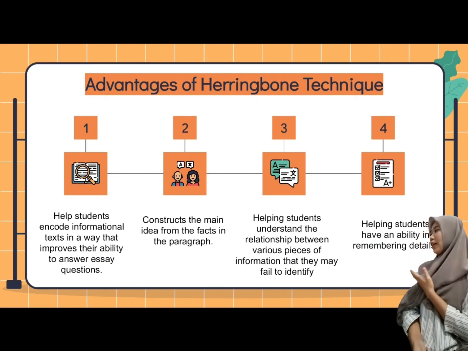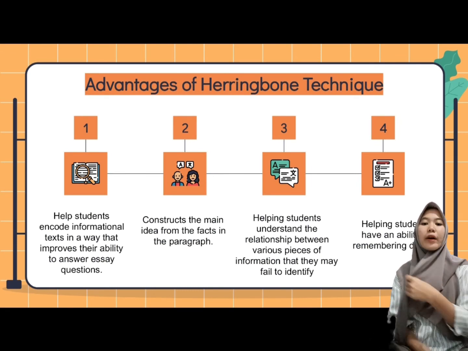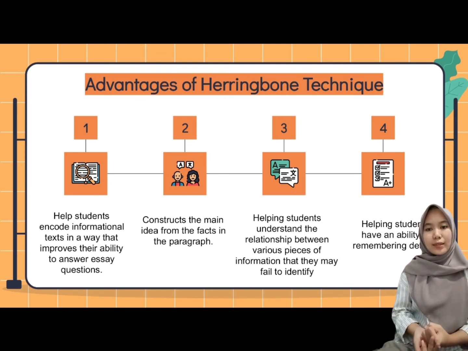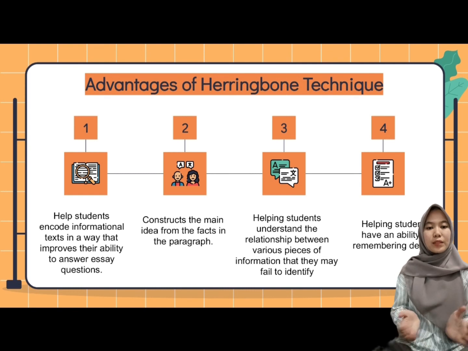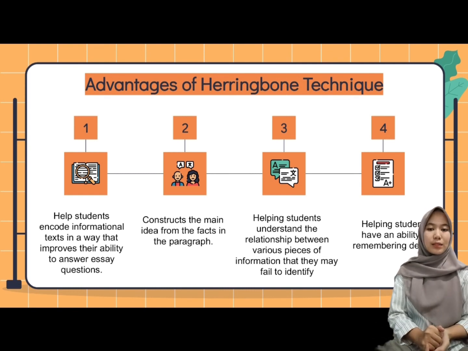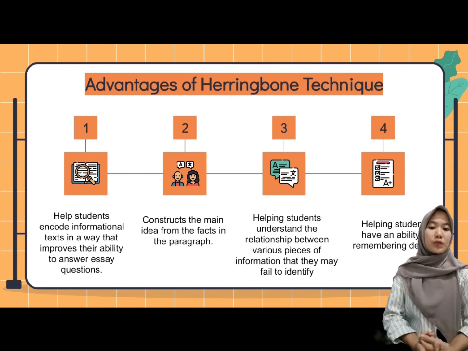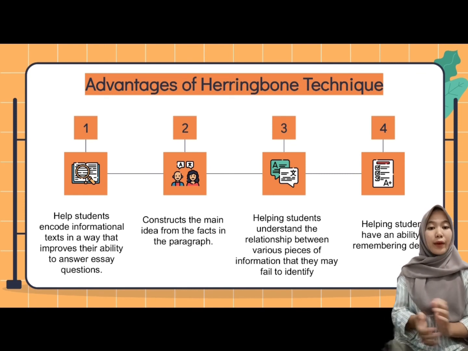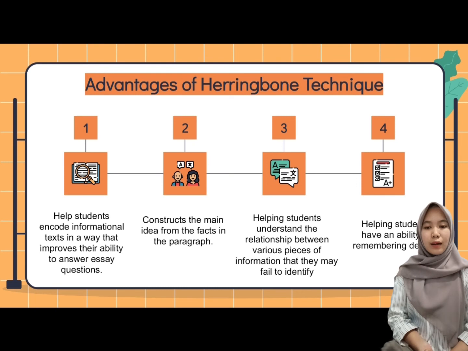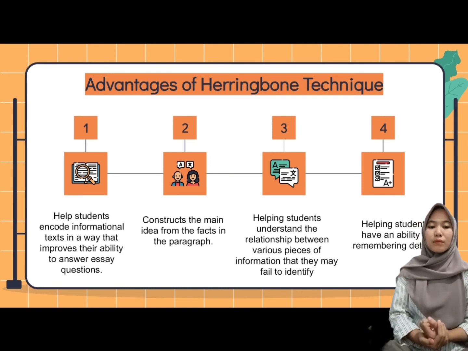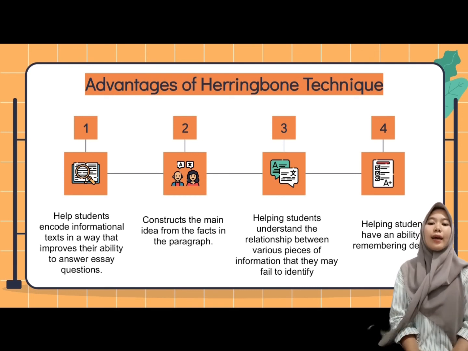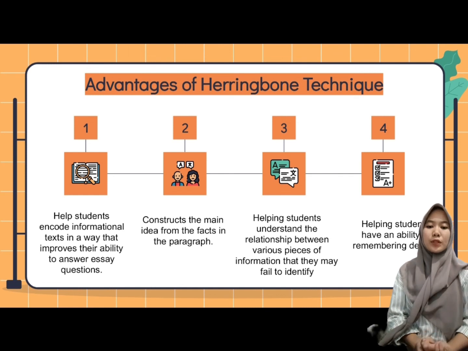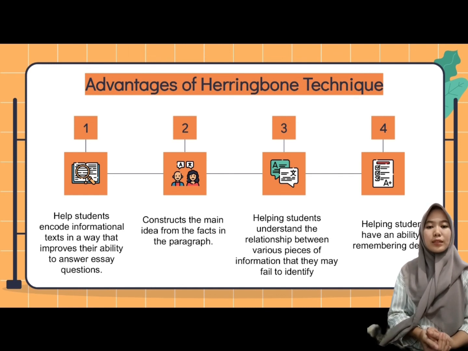Okay, now I would like to explain the advantages of herringbone technique. The first one is to help students encode informational text in a way that improves their ability to answer essay questions. And the second, to construct the main idea from the facts in the paragraph. And the third is helping students understand the relationship between pieces of information that they may fail to identify. And the last one is to help students have an ability in remembering details.